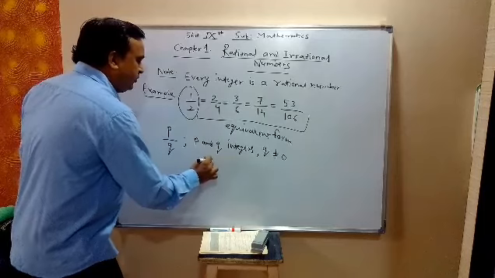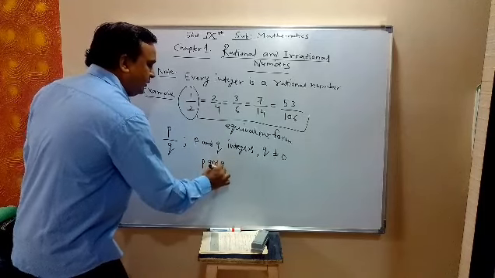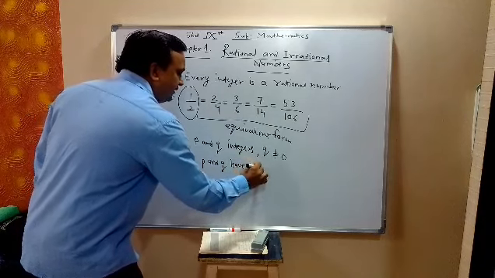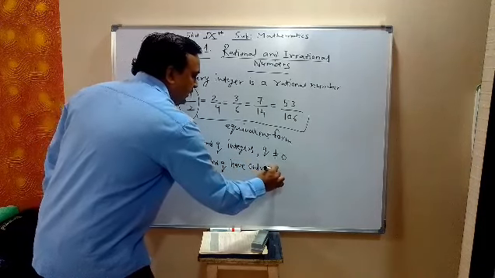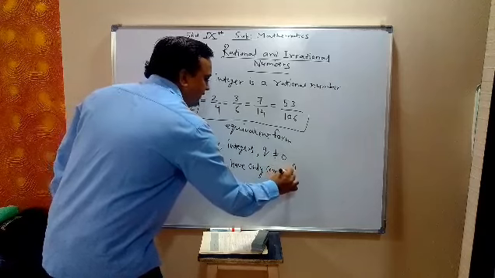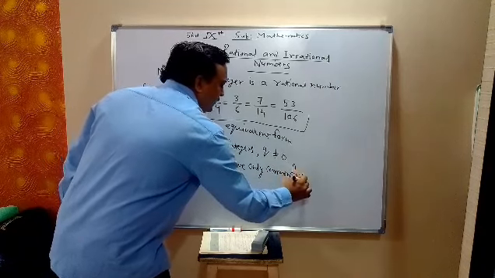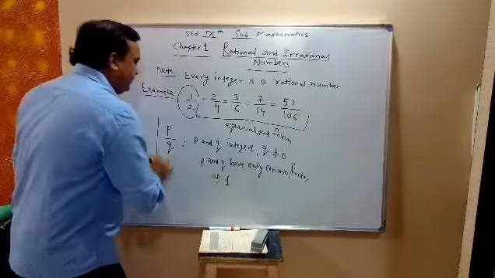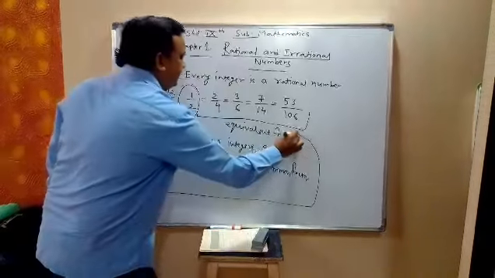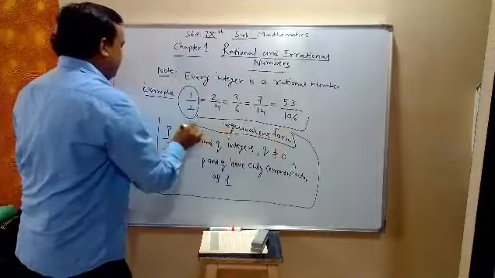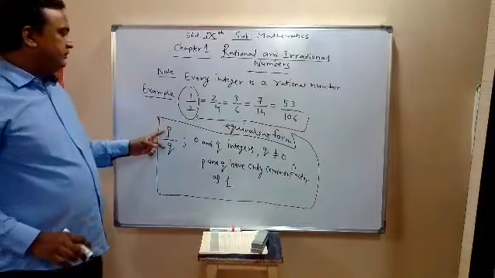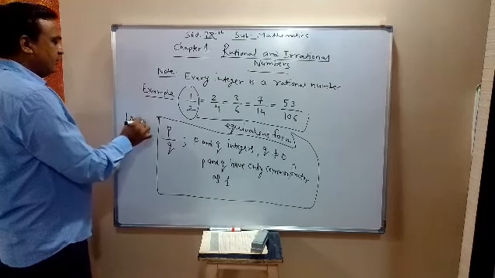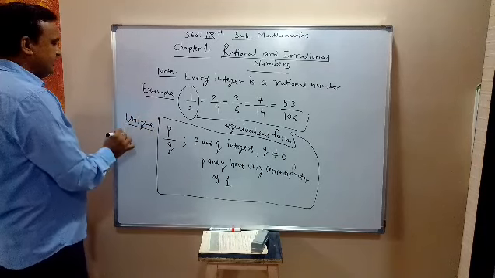P and Q have only one common factor, which is 1. So 1 is the only common factor of rational number P by Q. So this is the unique representation.